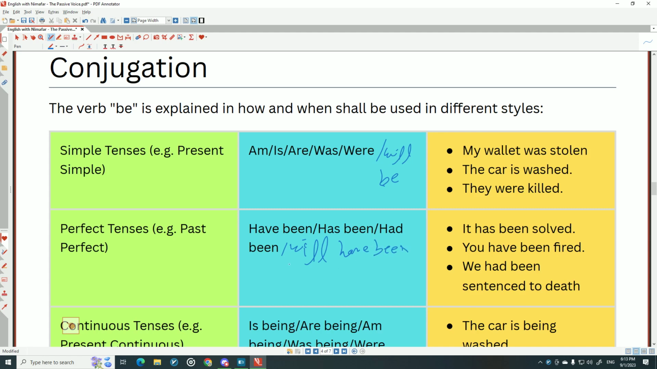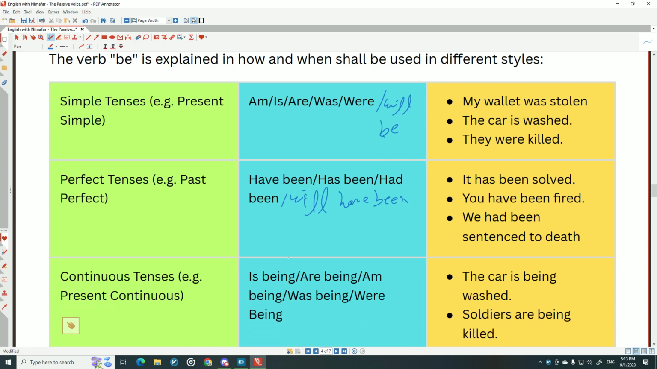After a modal verb, we use a base form. It has been sold, it has been stolen, you have been fired, we had been sentenced to death, for example, or it will have been done by tonight, or whatever.